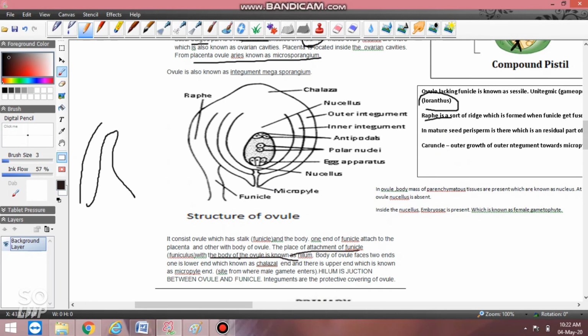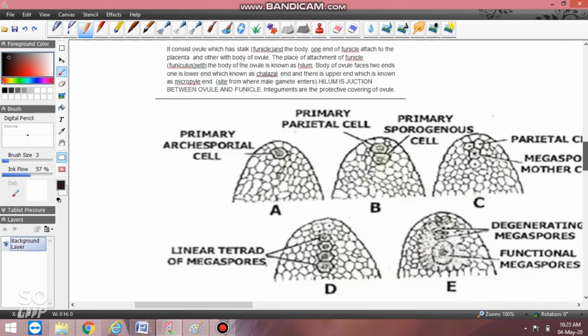It is fused here, but if I show an unfused example, I can tell you the hilum. This point of attachment is known as hilum. So hilum is the junction between ovule and funicle.